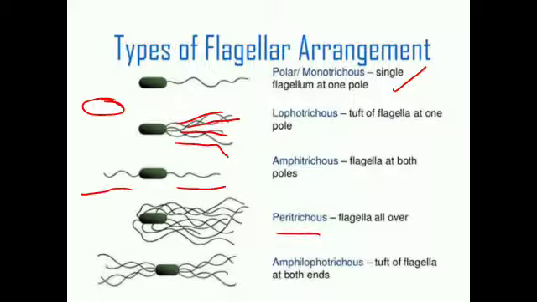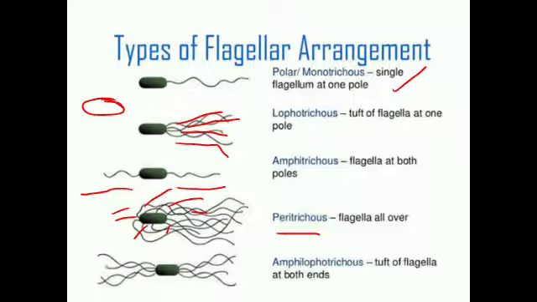Peritrichous flagella. Peri means all around the body of bacteria. The bacteria which possess flagella all around the body are called peritrichous. For example, Erwinia amylovora.